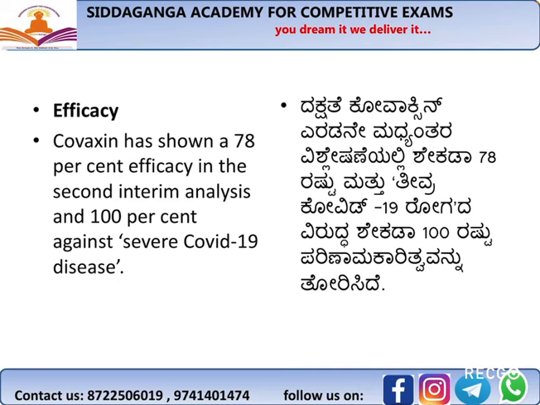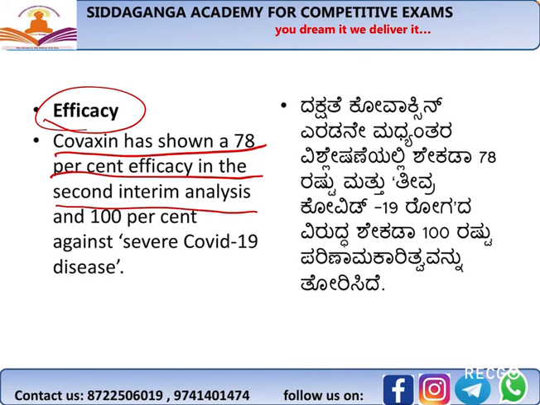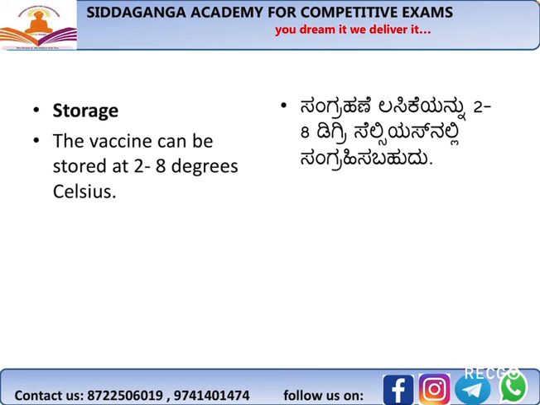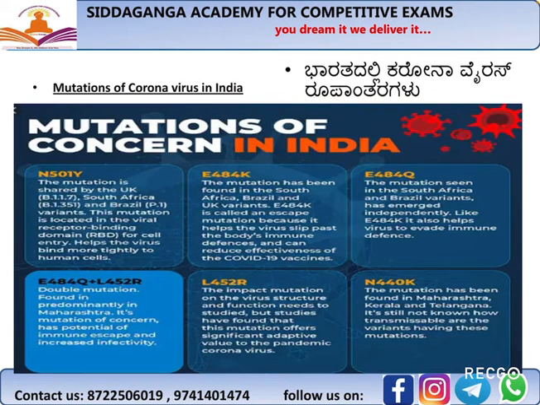So let's understand the efficacy. Covaxin has shown a 78% efficacy, whereas in the case of Covishield it was 70% efficacy. In the second interim analysis, it showed 100% efficacy against severe COVID-19 disease, right? Storage: the vaccine can be stored at 2 to 8 degrees Celsius, right?